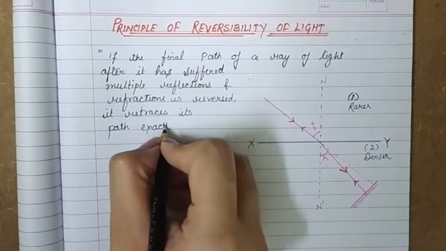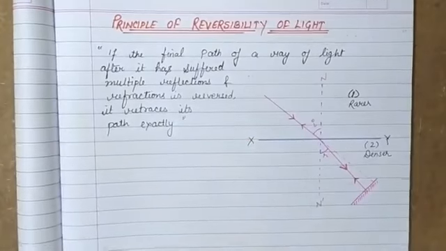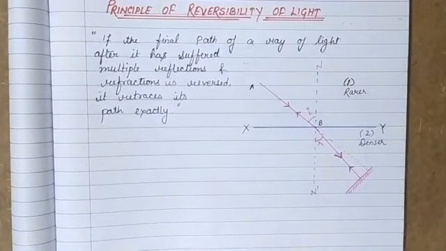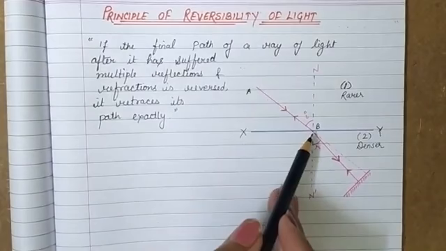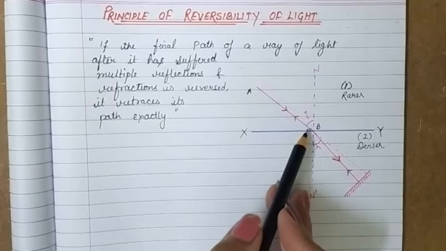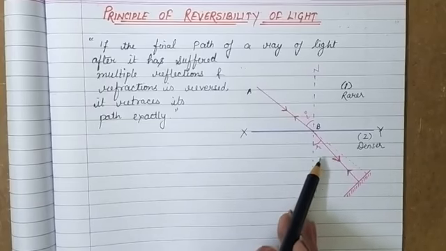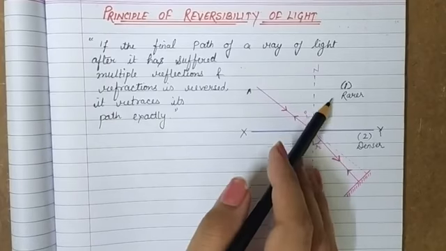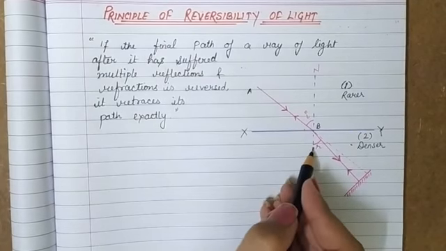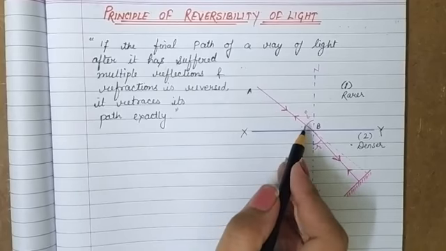So here in the diagram we have a ray AB which is passing from medium 1 to medium 2, where medium 1 is rarer and medium 2 is denser than medium 1. So when this ray is incident on this medium and passes through it, it gets refracted, it bends and moves towards the normal. Since it is passing from rarer medium to denser medium, therefore it bends towards the normal. That means angle of incidence is greater than angle of refraction. Refraction angle is smaller and incidence angle is bigger.